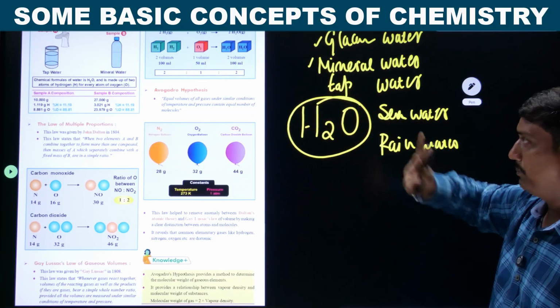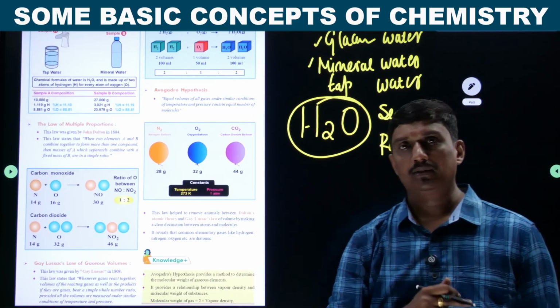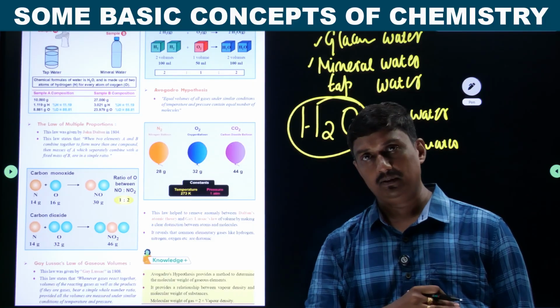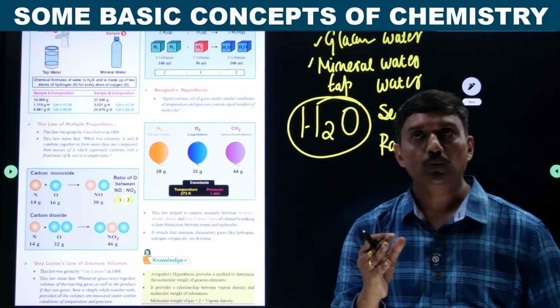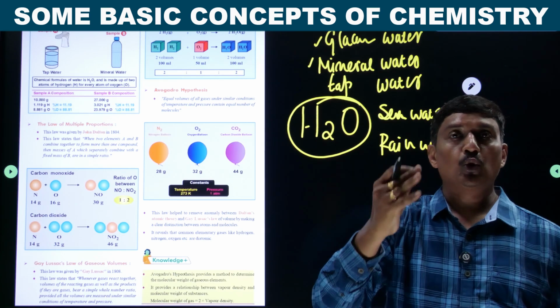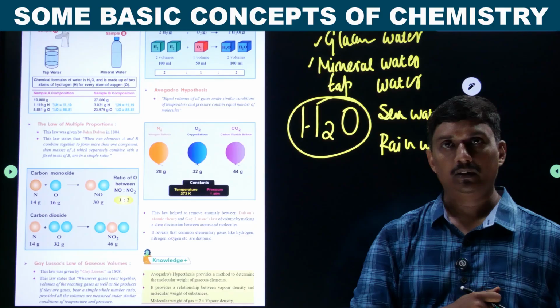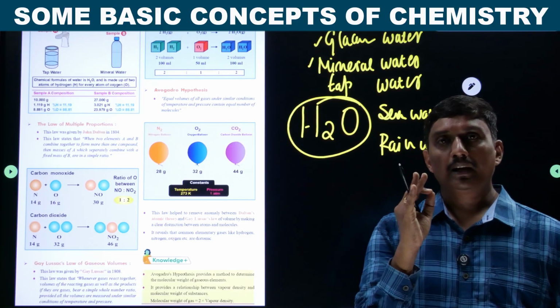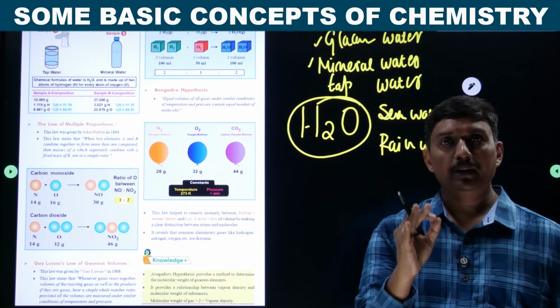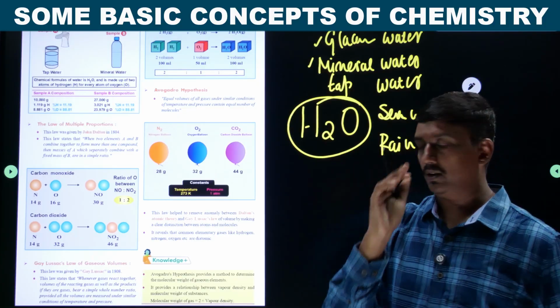This is a simple example. You take another, very easy example. If I ask you to give the sources of carbon dioxide, how is carbon dioxide obtained? We know that carbon dioxide is obtained by burning fuels.